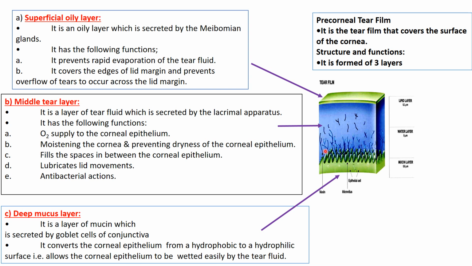The second layer, which is the watery layer, or the tear layer, is secreted from the lacrimal apparatus, and it has the following functions.